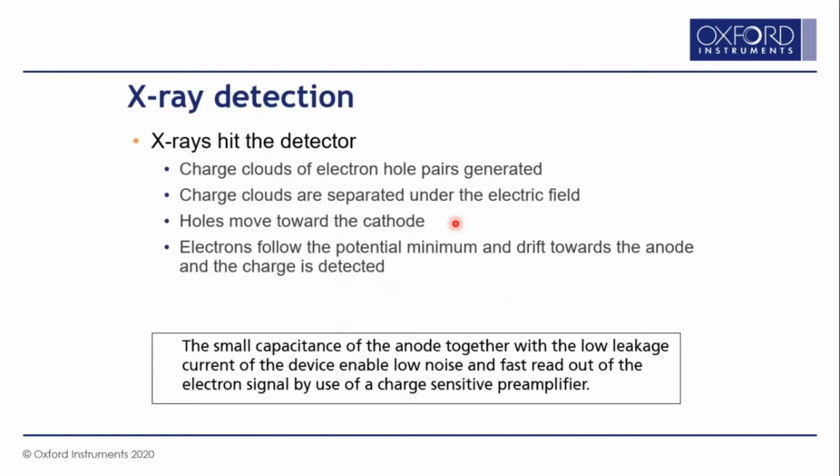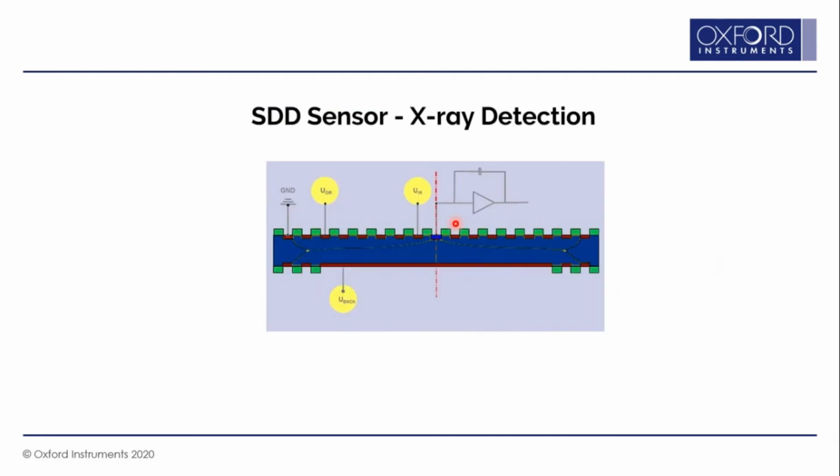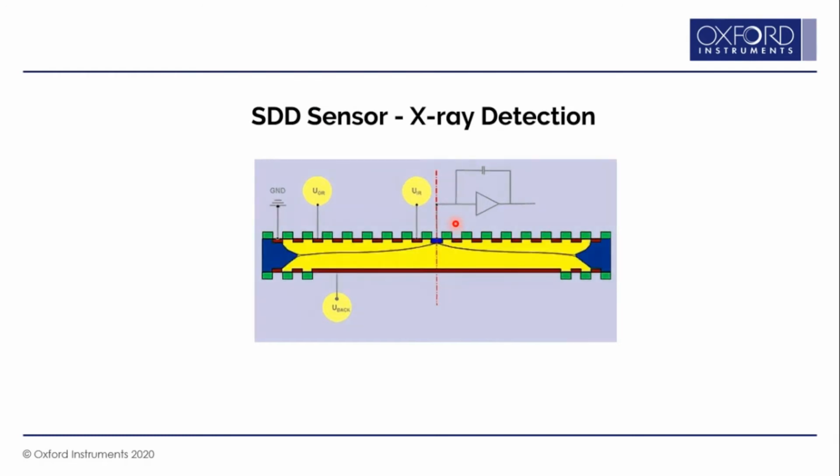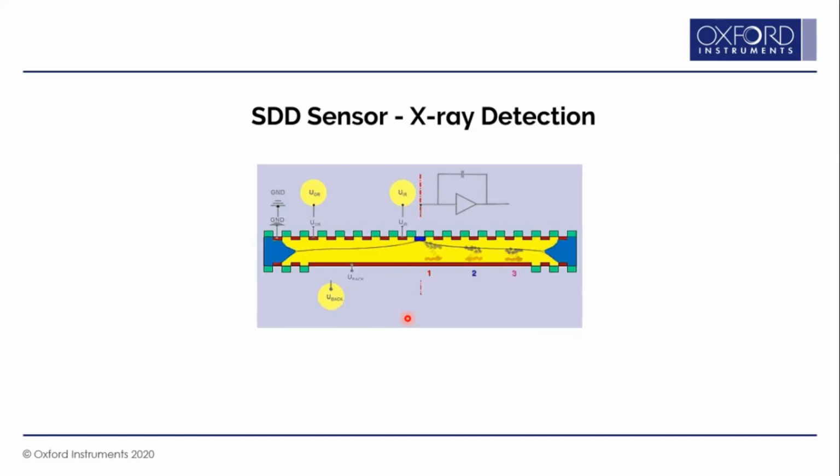Your incoming X-ray produces electron-hole pairs. The electrons travel towards the anode, the holes towards the cathode, and then you have the electrical signal, which is equivalent to the amount of X-ray received in the sensor. This drift voltage creates a potential path for diverting the electrons towards the anode. This potential path is shown in yellow here. And when the X-ray enters the sensor, this is how the electrons are diverted or drifted towards the anode. Hence the name silicon drift detector.